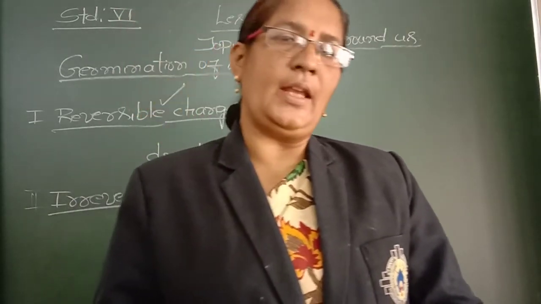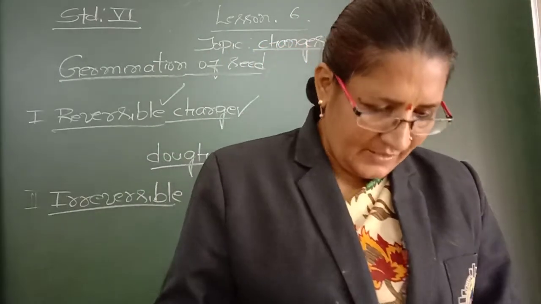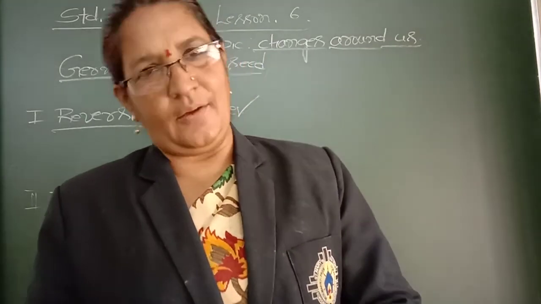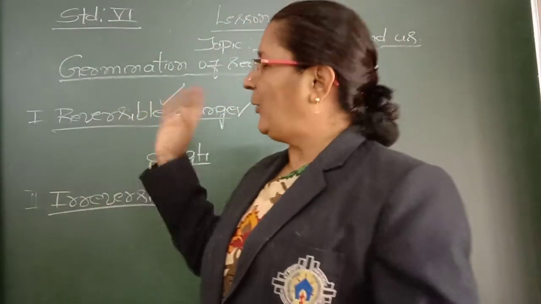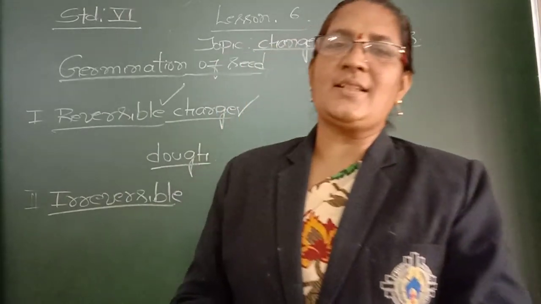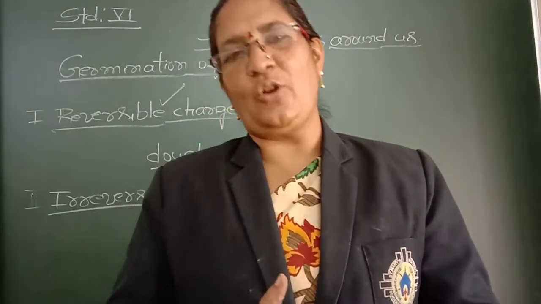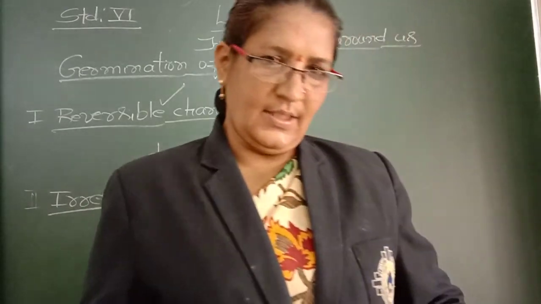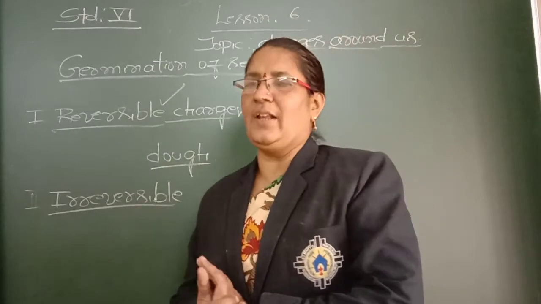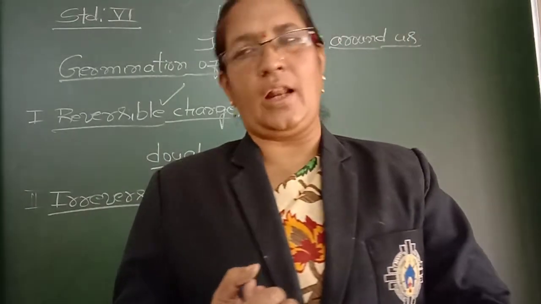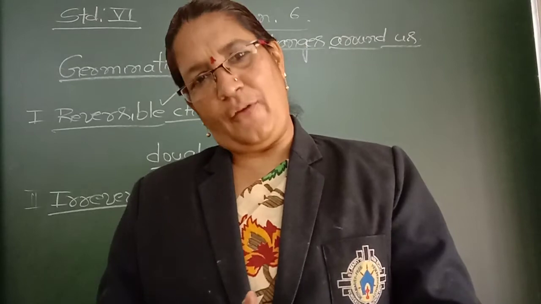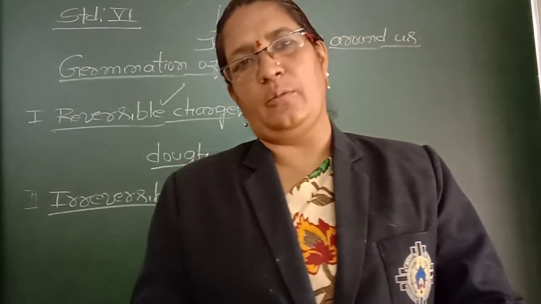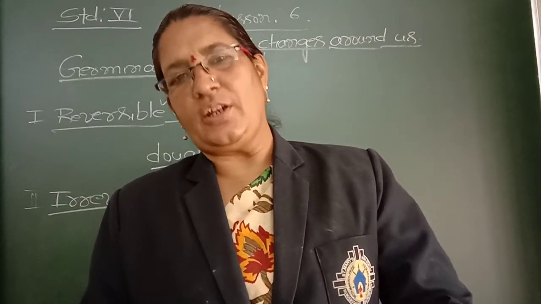So in this way we can give a lot of examples for reversible changes as well as irreversible changes. Some changes are reversible because we are able to reverse the change. Some changes are not able to be reversed. Those changes are called irreversible changes. How do all these changes occur, whether reversible or irreversible? They need some external factors. What is that? Sometimes we produce heat to bring about the change.